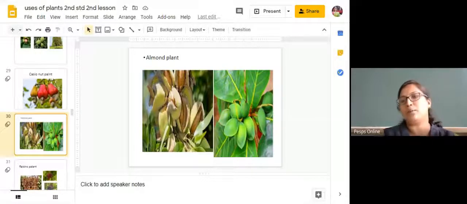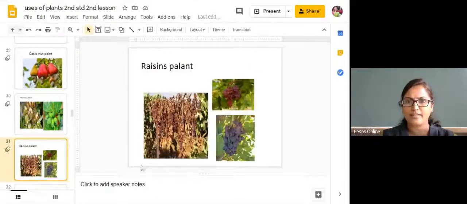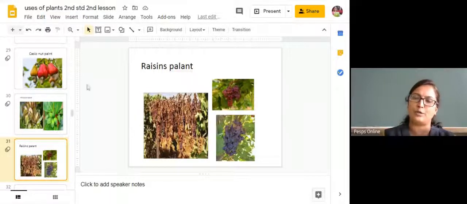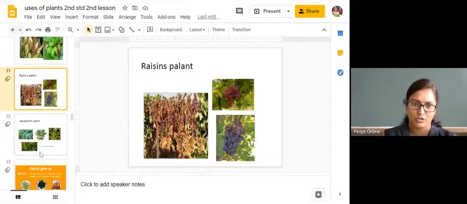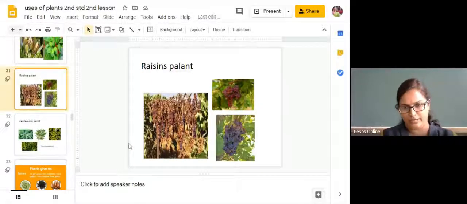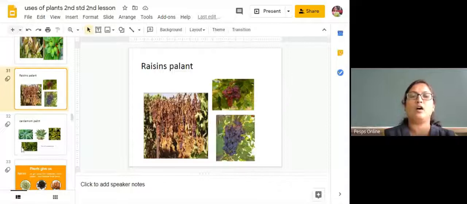So badami, almond, you will get in the almond tree. And this is a raisin plant. You can see it in the grape vines. They will do some procedure to make it a dry fruit. They will dry it in a sunshade. Later they will apply some preservatives so that we can keep it for a longer time.